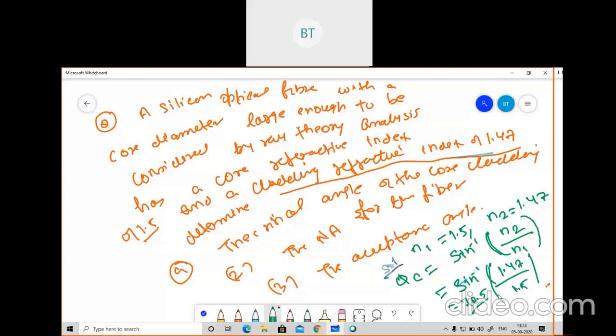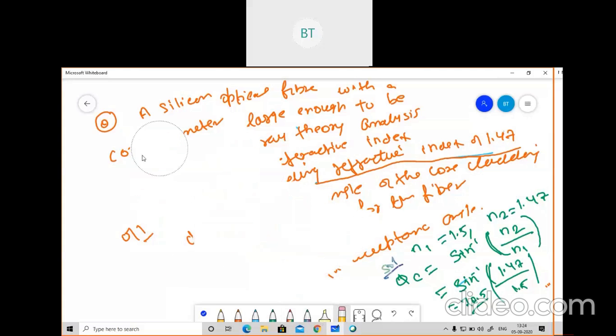Very simple question is coming. So you have to just see what things they are asking and what you have to calculate. So this is the first part. Now I will show you how to calculate the second part. In the second part they are asking you to calculate